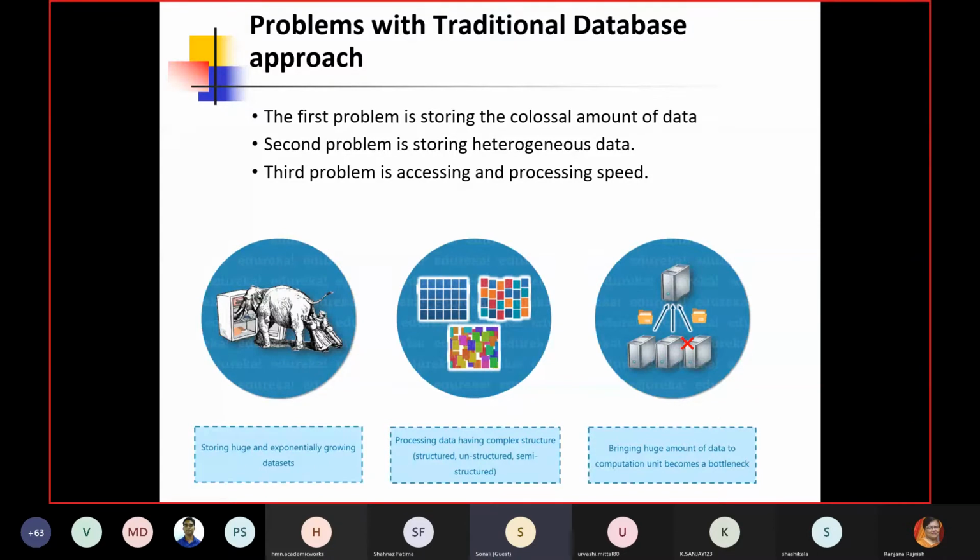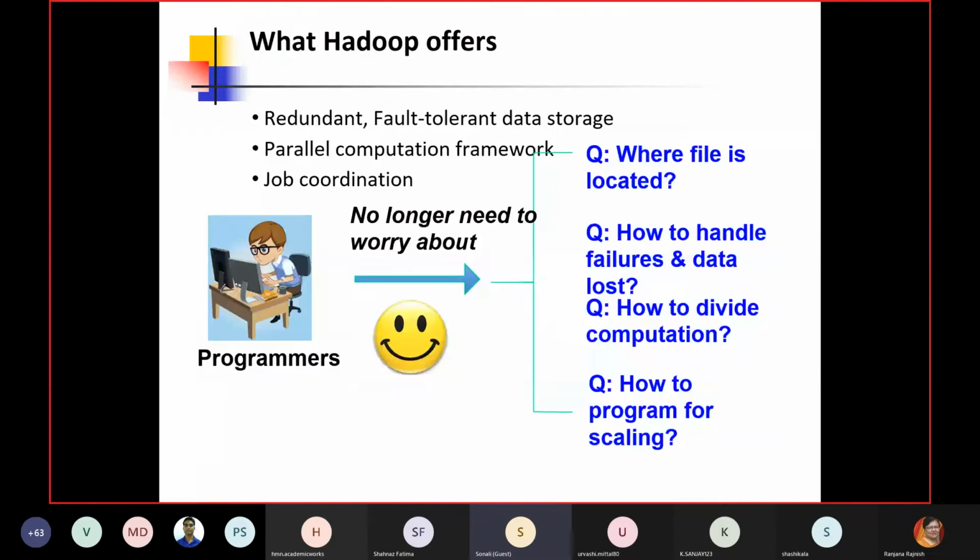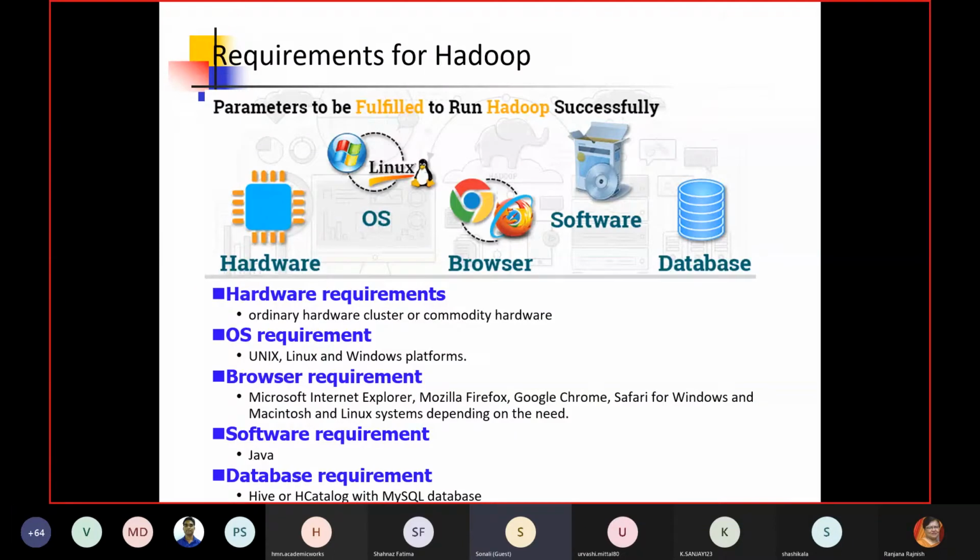we need to accommodate. There is one earlier approach, the traditional database approach. The traditional database approach was more towards static storage of data. Now we have to see how we can handle the data in motion part. If we talk about Hadoop, we can install Hadoop with the help of Apache open source library platforms. The hardware requirement is not very specific. Any ordinary hardware device, whatever machines you are using, you can use for the Hadoop installation.